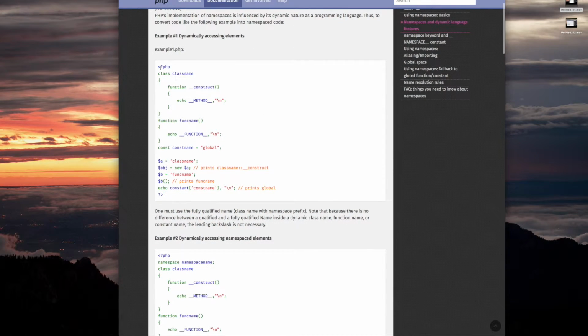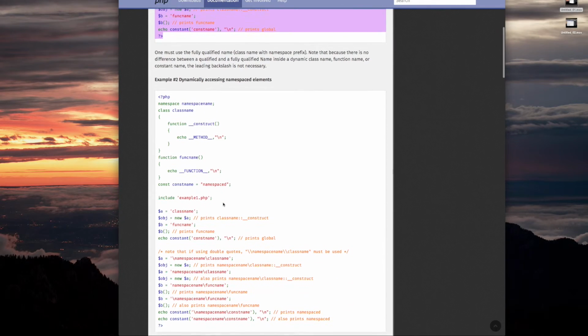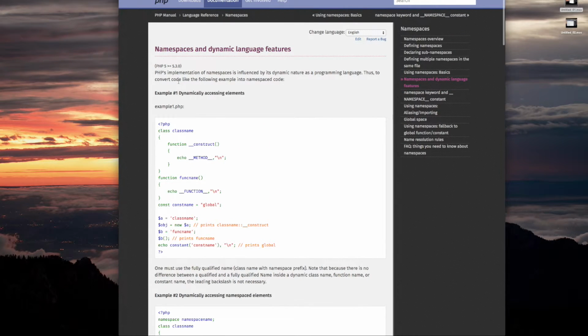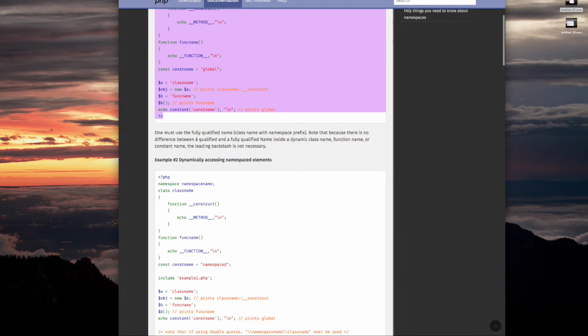Okay, example1.php. Let's say we have this code right here. You have a file called example1.php. And you defined the class name, the function func name, and the constant const name. And const name here is defined as global, okay? Down here, we're going to define it as namespaced. So, to convert code like the following, which is non-namespaced, into namespaced code, one must use the fully qualified name, which is the class name with namespace prefix.